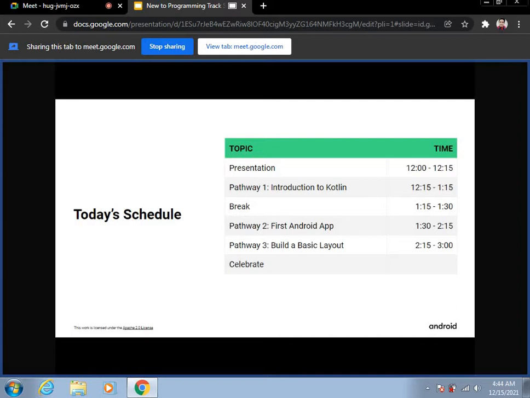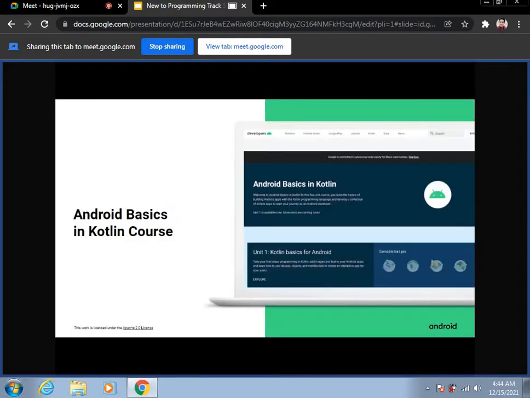Next slide, please. I had given the link in the chat section. From there, you can move on to this page, the Android Basics and Kotlin course, and you will be able to see there will be two tracks, and I will be providing you the links for how you can complete the tracks.